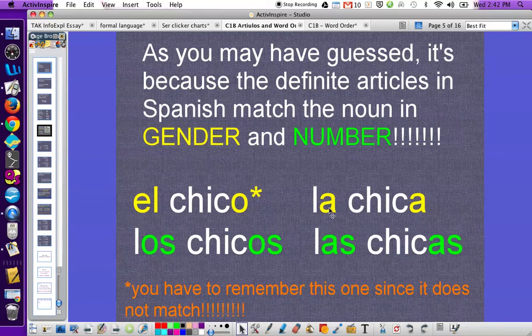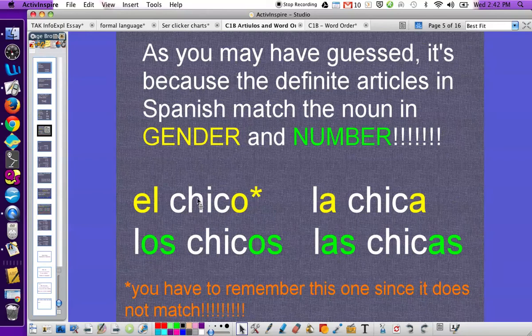La goes with singular feminine nouns, so it's la chica. Los goes with plural masculine nouns, los chicos. And las goes with plural feminine nouns, las chicas. Now, for the most part, all you have to do is match the end. Chica ends with an A, la ends with an A. Chicos ends with an OS, los ends with an OS. Chicas ends with an AS, las ends with an AS.